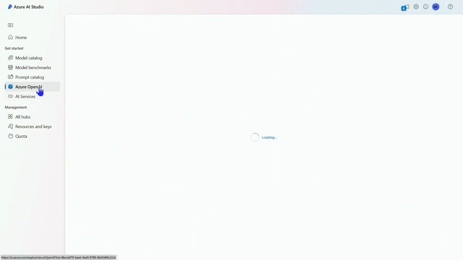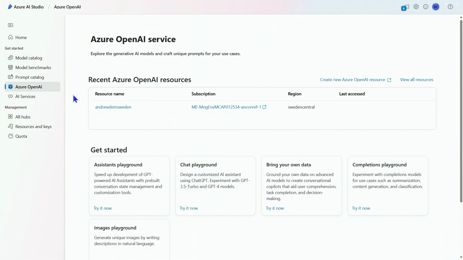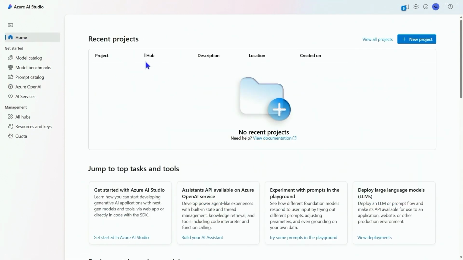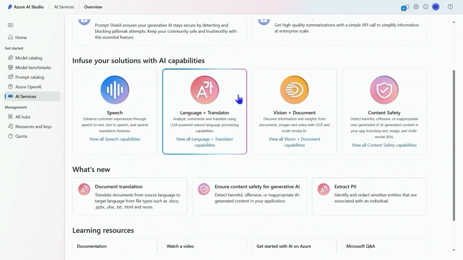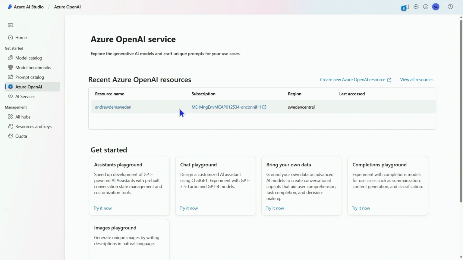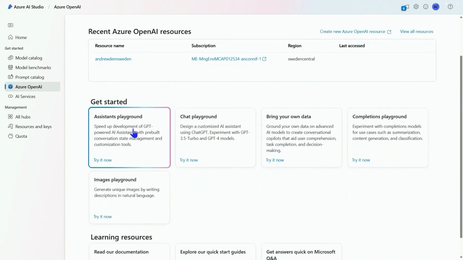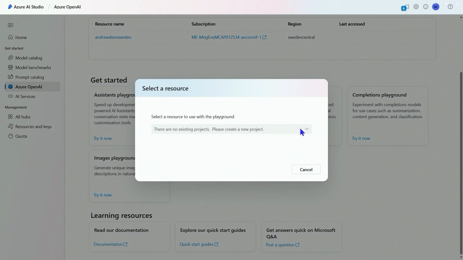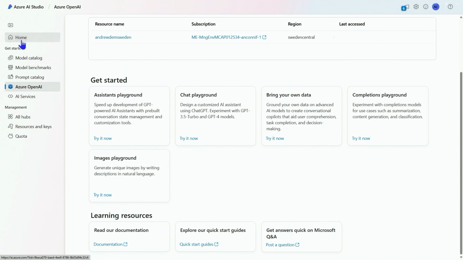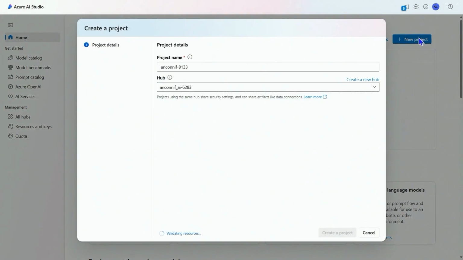So here we are in Azure AI Studio. And as you can see, we have all of our Azure AI services right here. And what I want to do is work with my Azure OpenAI. If I go to my OpenAI, I can see I have some legacy services there, but I'm going to create a new service inside of Azure Studio. You can see when I go there, there isn't anything there. So we're going to go back and I'm going to create a new project.